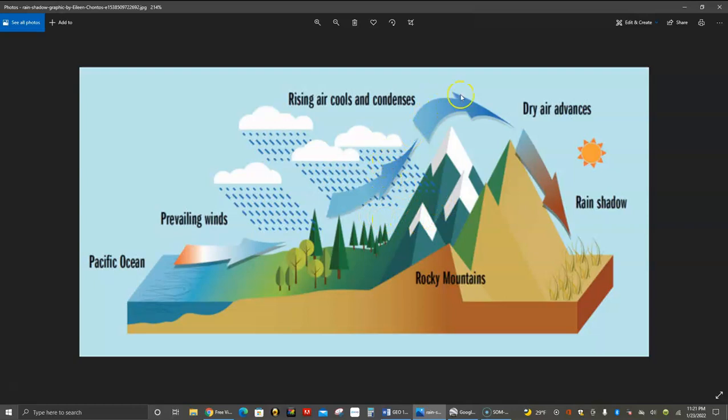As the air goes up and over the mountains, it releases all of its precipitation on the western side of the mountains. And then as it descends the other side, the eastern side, there's not as much moisture in that air mass, therefore it doesn't rain as much on the other side. So that's what the rain shadow effect is. So while the Rocky Mountains are causing this rain shadow, the area to the east that is affected the most is actually the Great Plains.